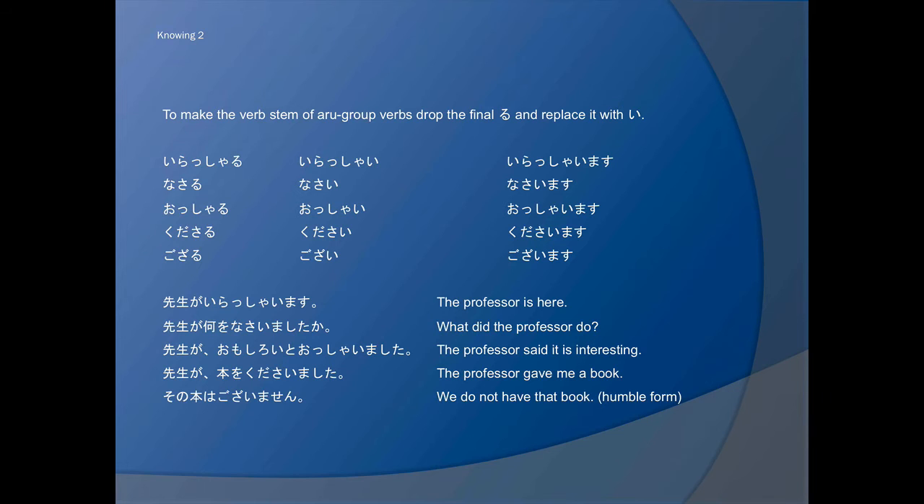Sensei ga irashaimasu. The professor is here. Sensei ga nani o nasaimashita ka? What did the professor do? Sensei ga omoshiroi to oshaimashita. The professor said it is interesting. Sensei ga hon o kudasaimashita. The professor gave me a book. Sono hon wa gozaimasen. We do not have that book, and that's the humble form.